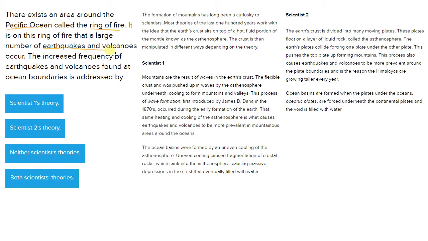of earthquakes and volcanoes. The Ring of Fire is also a reference to a Johnny Cash song for anyone that is old enough to remember that or has parents that listen to Johnny Cash. Anyway,